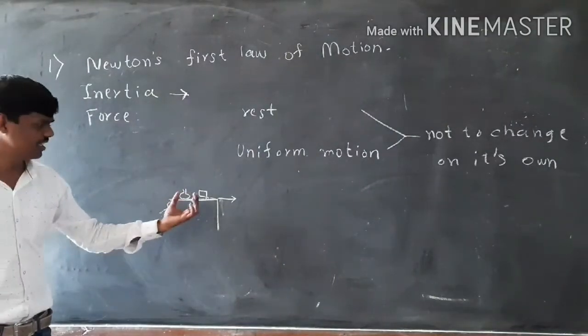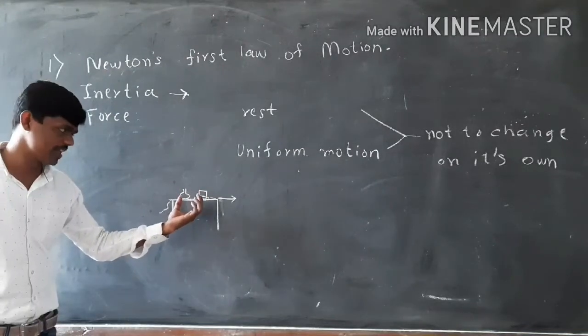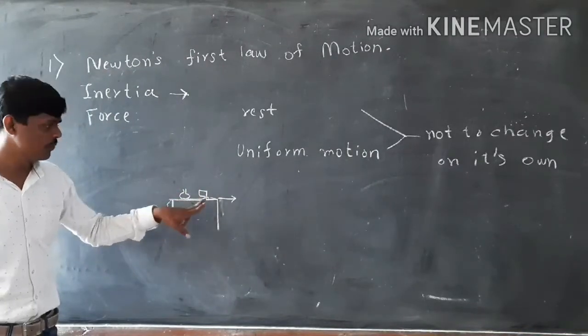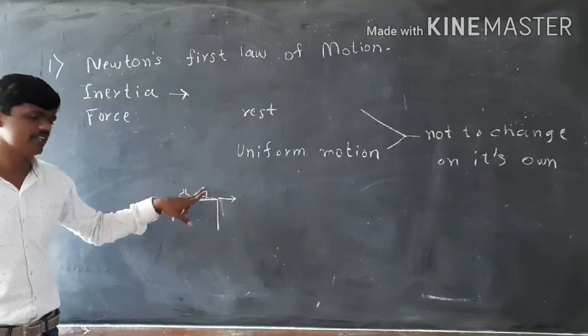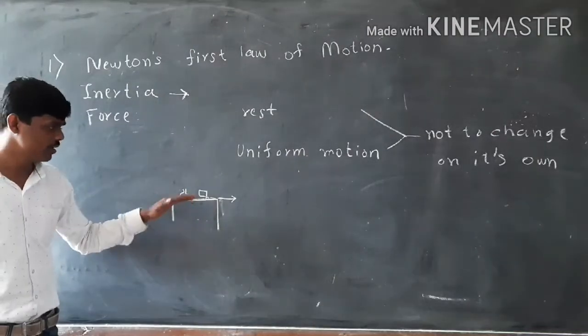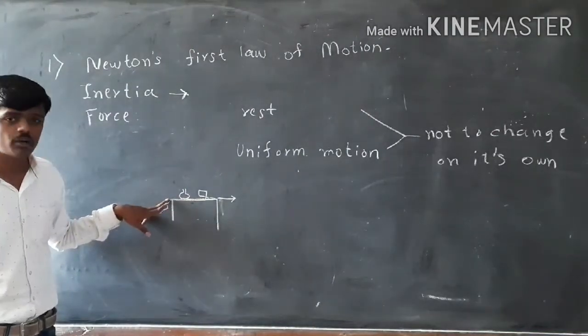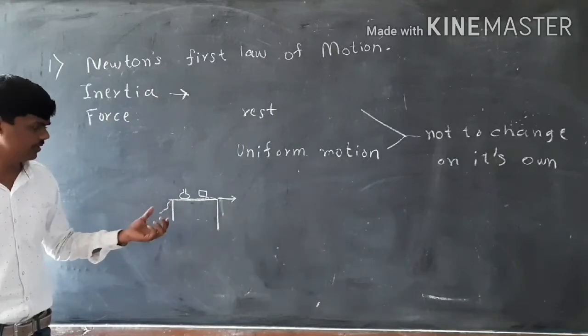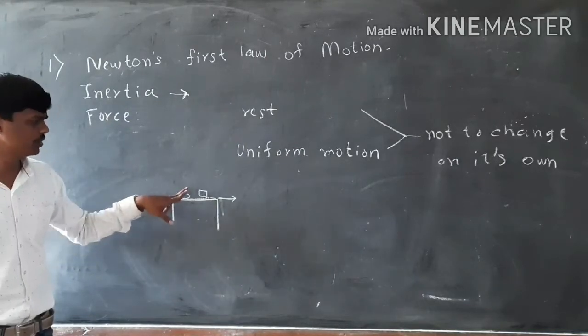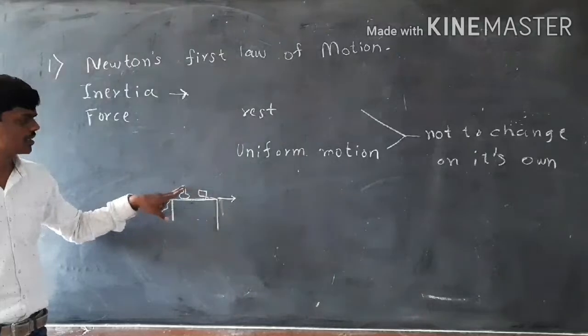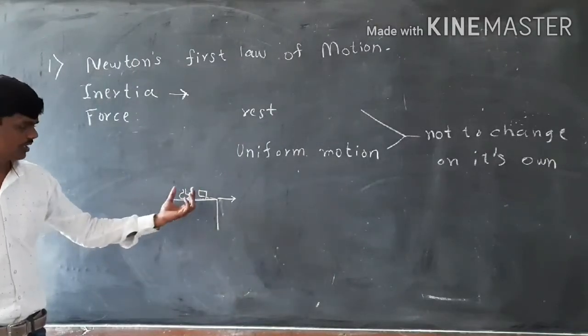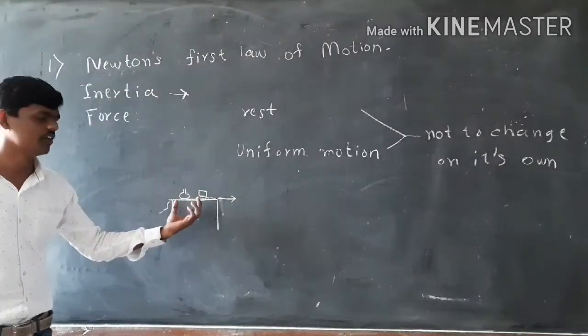And hence we can see they are not changing their state of rest until we apply force. We are not applying force to the pot or the material bodies. We are applying force to this cloth. So until we apply force to these bodies, they will not change their state of rest. So this is due to their property inertia.